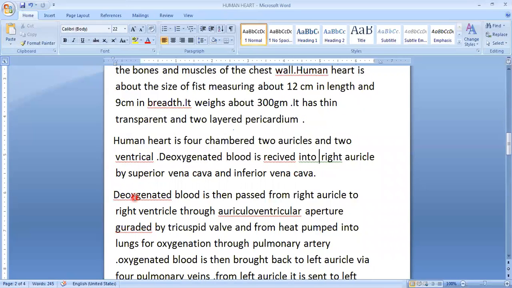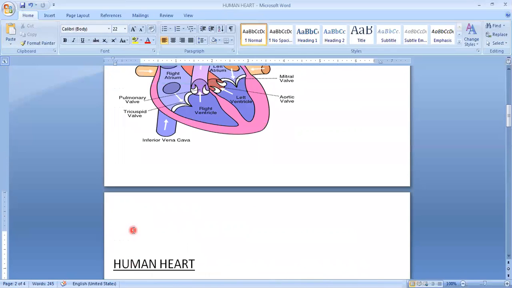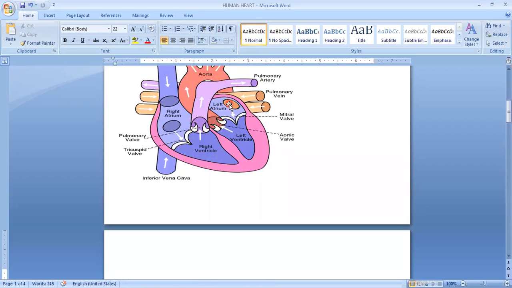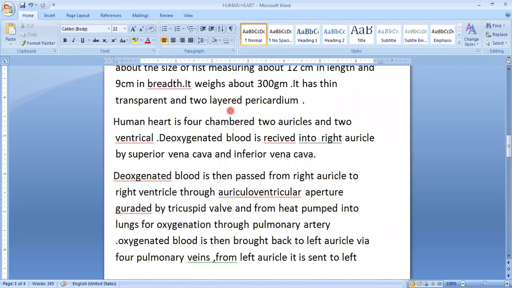Next, that deoxygenated blood will move towards the lungs. From the right ventricle it moves towards the lungs. Since lungs consist of alveoli where oxygen is present, this blood again carries oxygen and then moves again towards the heart. But this time, instead of the right, it will move towards the left part of the heart.